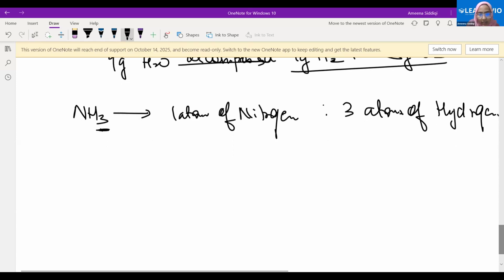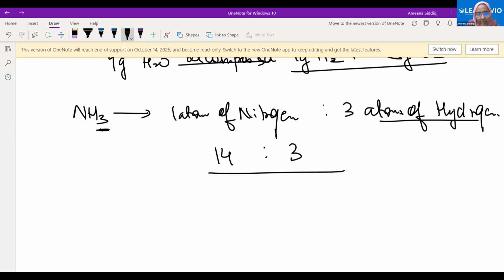The mass of 1 atom of nitrogen is 14. Three atoms of hydrogen means 3, because the mass of 1 atom of hydrogen is 1, right? So therefore 14 is to 3 is the ratio for ammonia. If nitrogen is taken 14 times combining with 3 times of hydrogen by mass, what we will get? We will get ammonia. Fine. That's it.